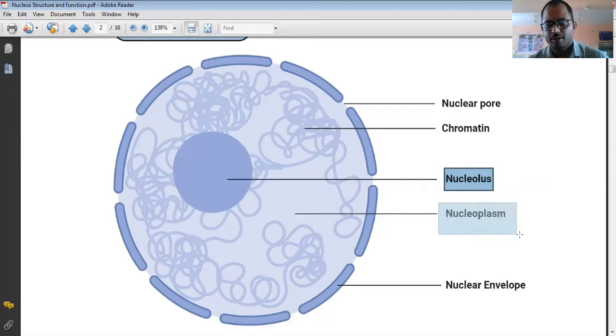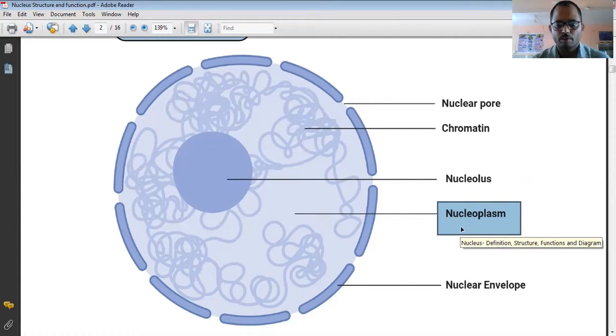Then you can find here, this one is the nucleoplasm. All this particular structure is known as the nucleoplasm, and the nucleoplasm is responsible for the different metabolism that takes place inside the nucleus.